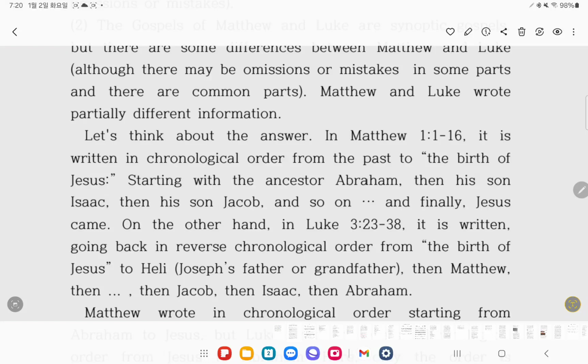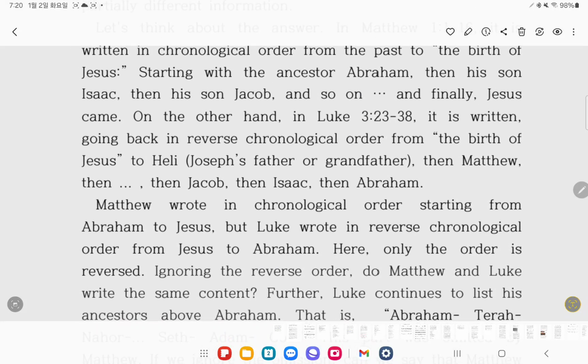On the other hand, in Luke 3:23-38, it is written going back in reverse chronological order from the birth of Jesus to Heli, Joseph's father or grandfather. Then Matthew, then Jacob, then Isaac, and then Abraham.